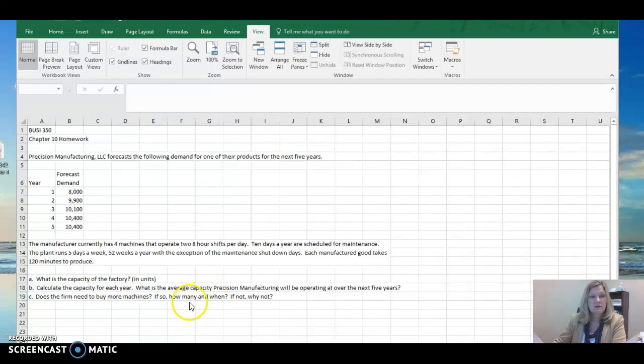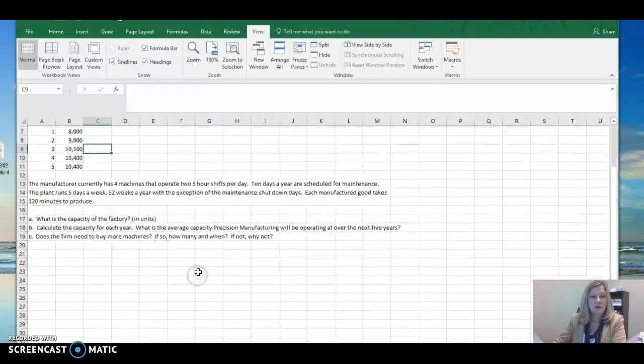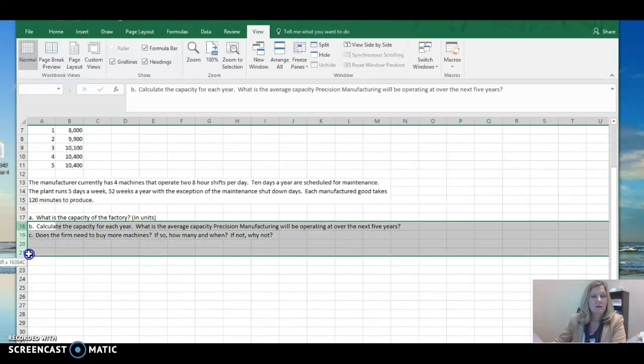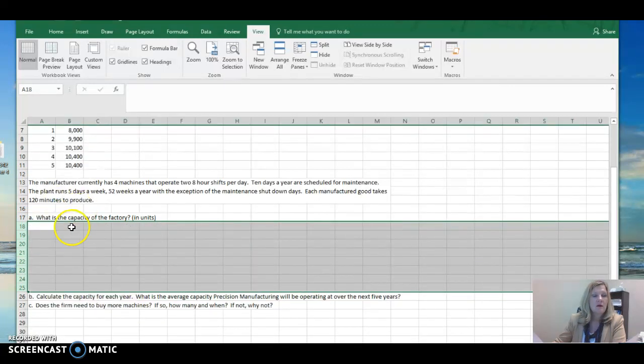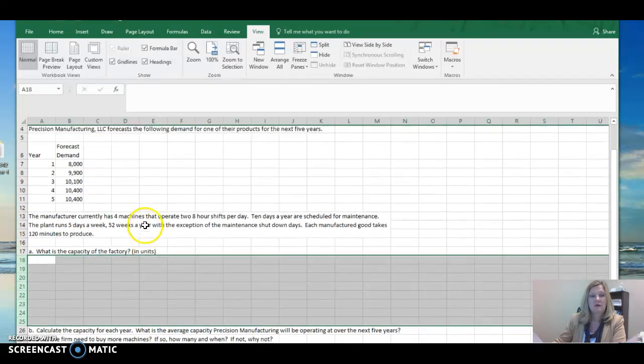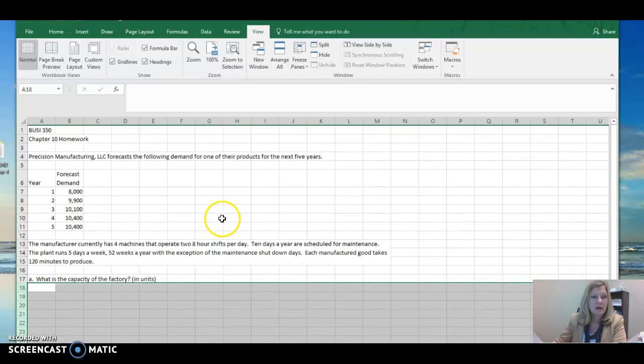So in A, we're asked, what is the capacity of the factory in units? I'm just going to add some rows here. The manufacturer currently has 4 machines, 8 hours per day, 5 days a week, 52 weeks a year, and it takes 120 minutes to produce. So our measurable that we're looking for here is machine hours. That's the only information that we're given.